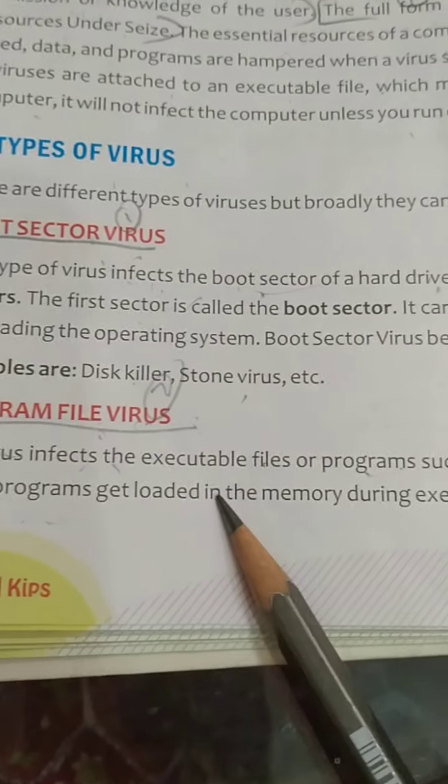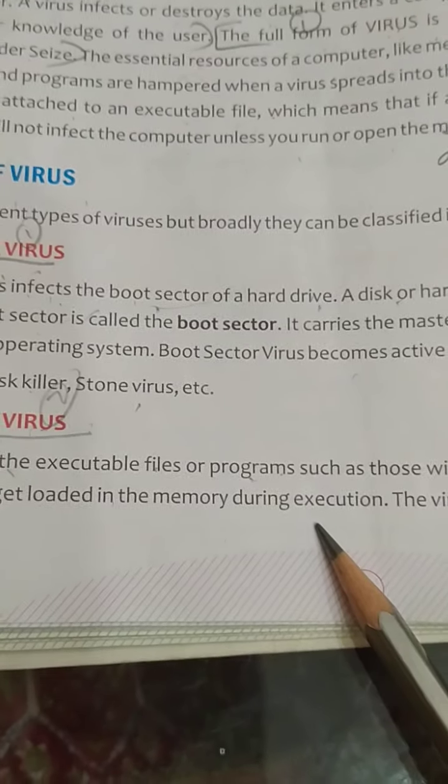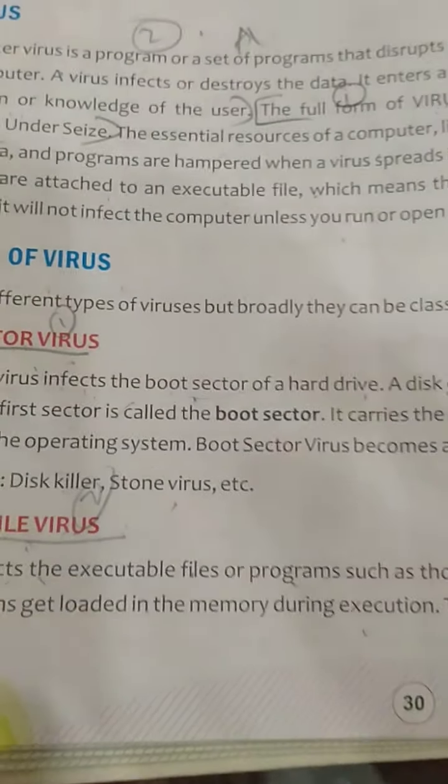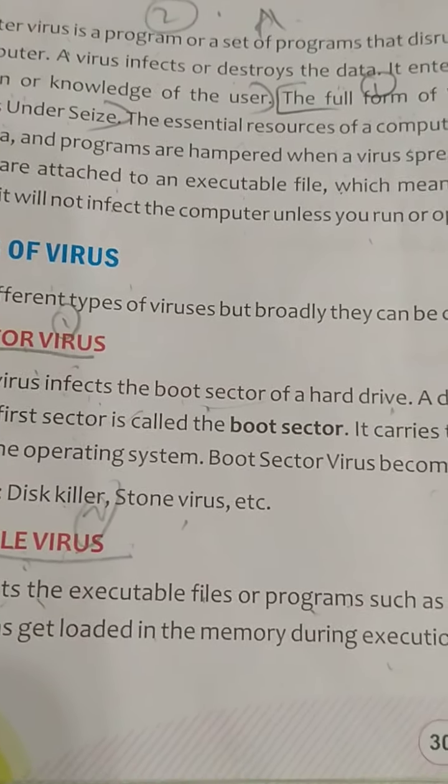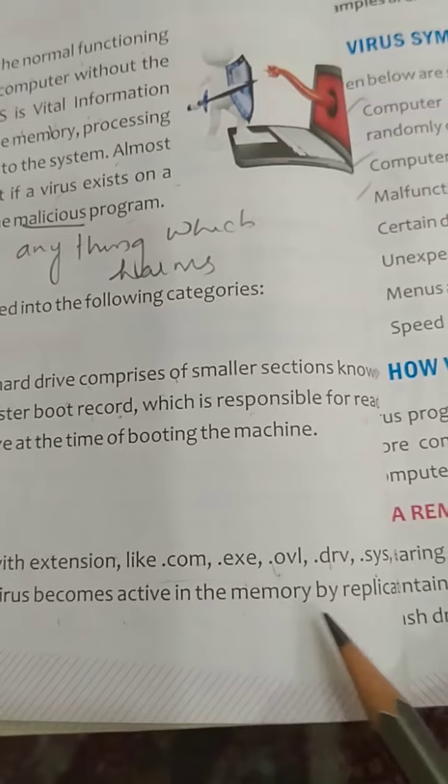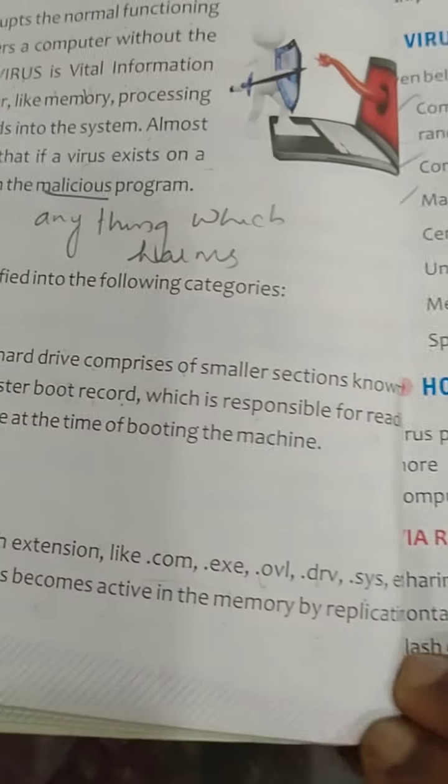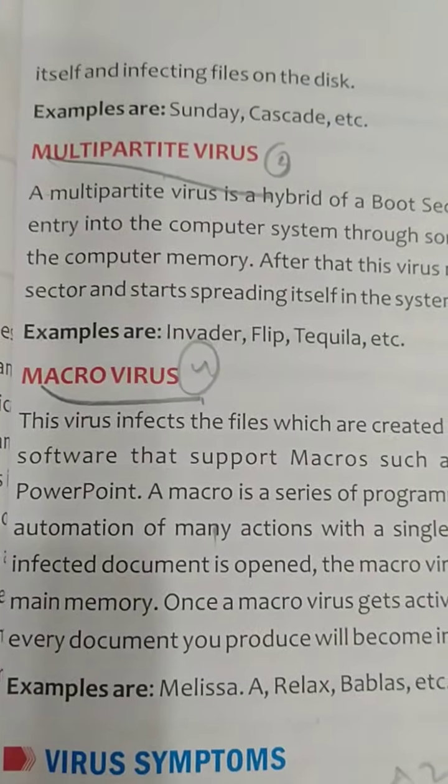These programs get loaded in the memory during execution. This virus becomes active in the memory by replicating itself and infecting files on the disk.